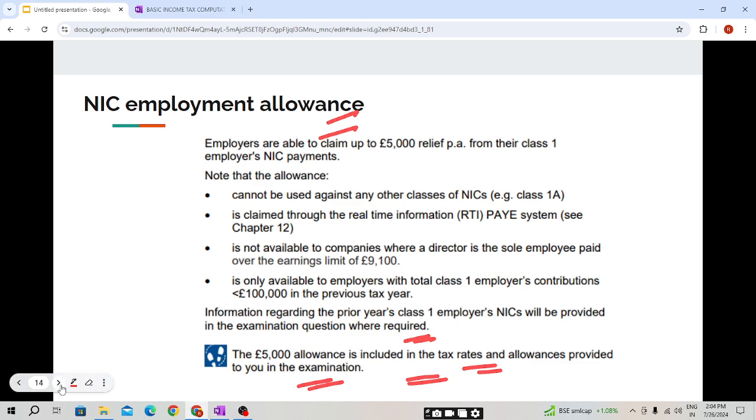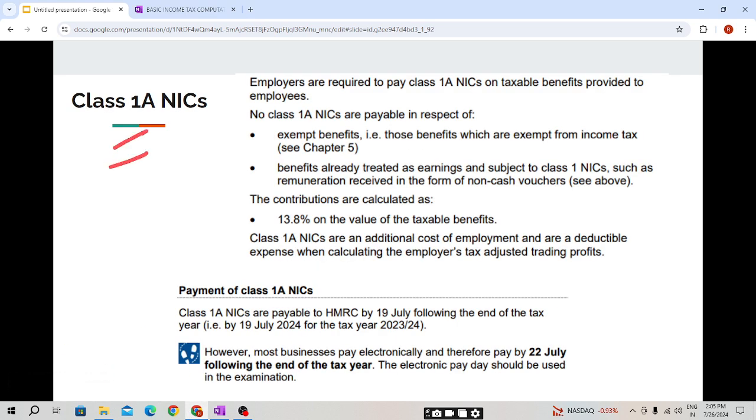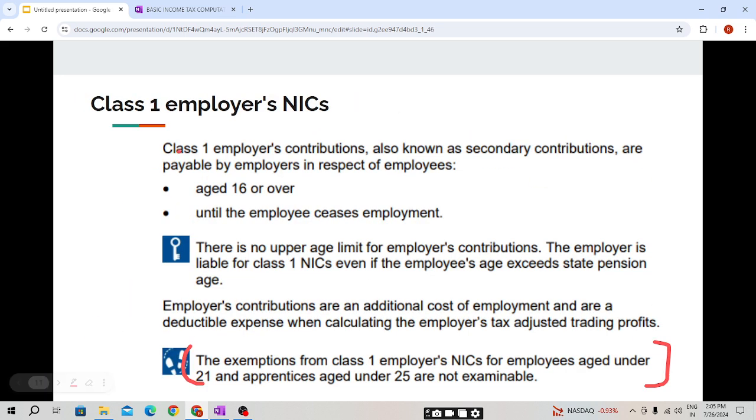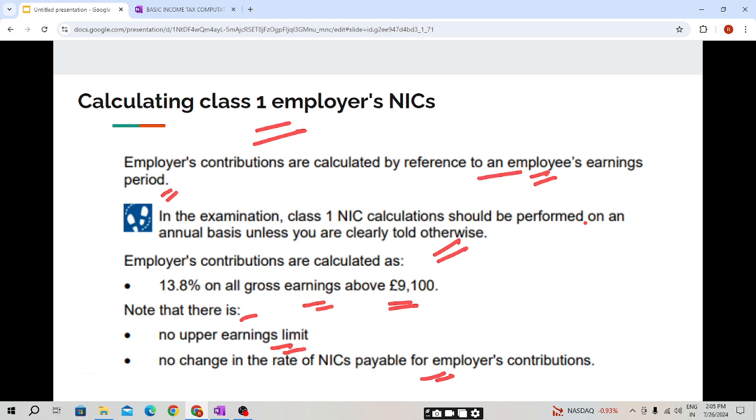Now coming to class 1A NIC. So students, please do keep in mind that the class 1 employer NIC is secondary and it is payable on an employee's earning period and on the gross earning, each individual employee's gross earning, not total employees.